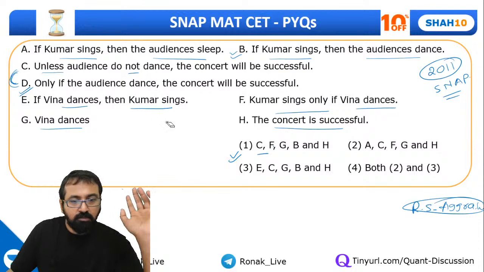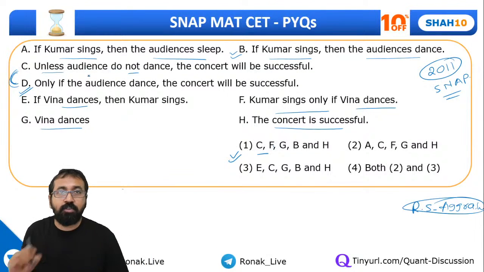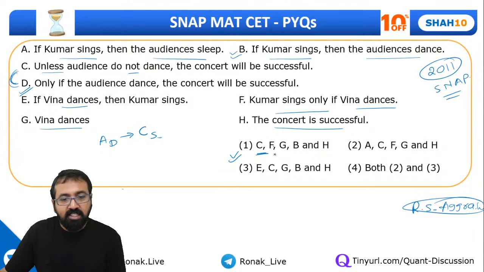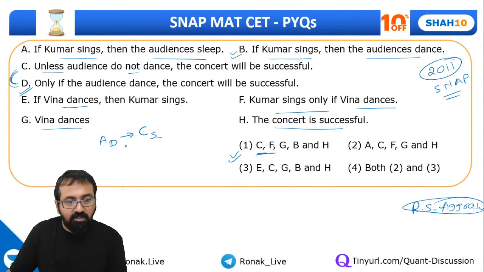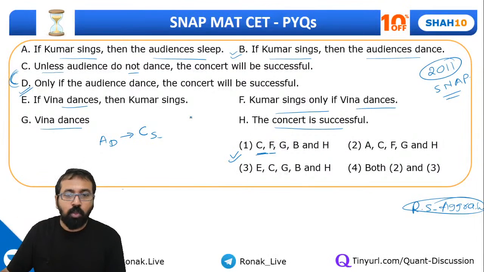Fine, guys. Chalo. One of the reasons is audience dancing. So when audience dance, concert will be successful. So C, what is C? Audience dancing, concert being successful, right? Then what is F? Let's relate it in a line. So in such questions, we'll try to create a chain of events. One event should lead to another. Okay. So what is F?